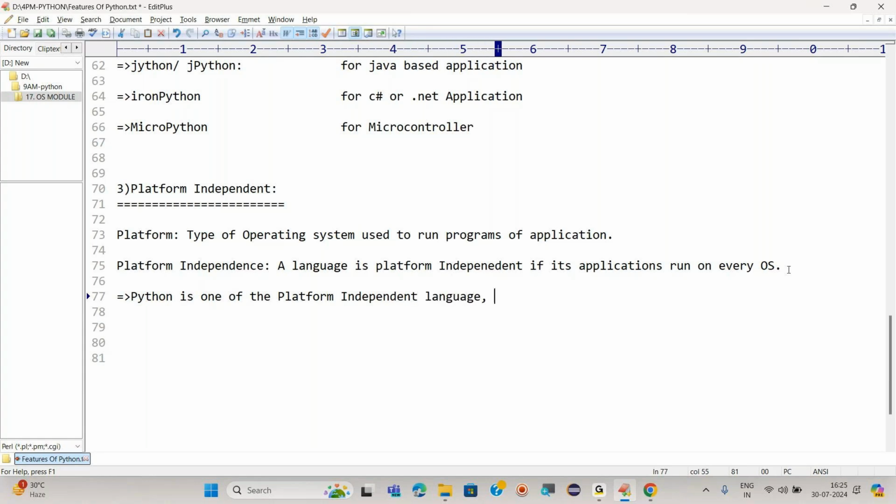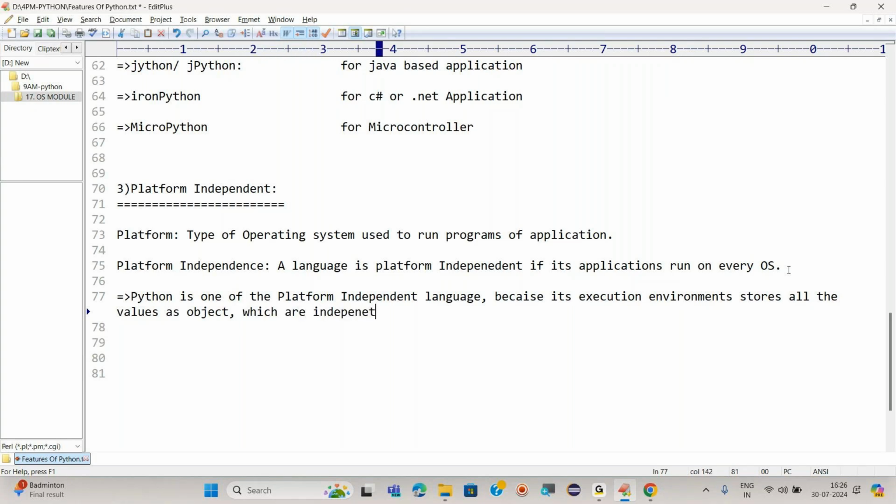Okay, because its execution environment stores all the values as objects, which are independent from the operating system. What is the meaning of this particular thing?